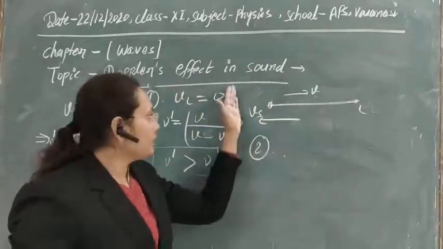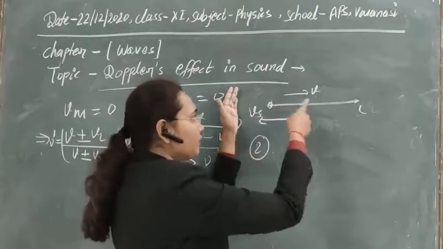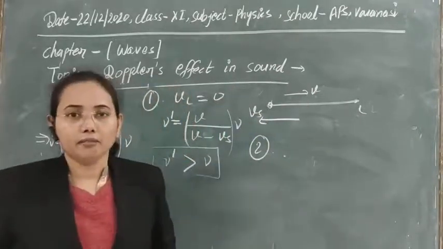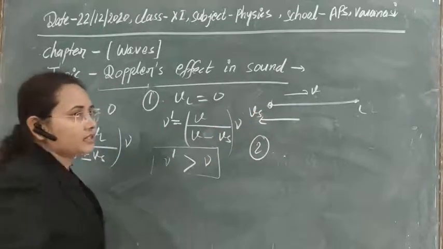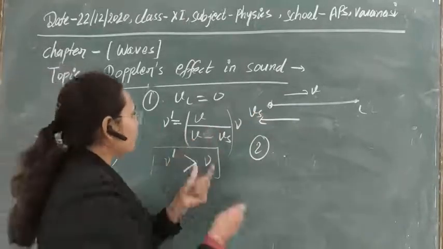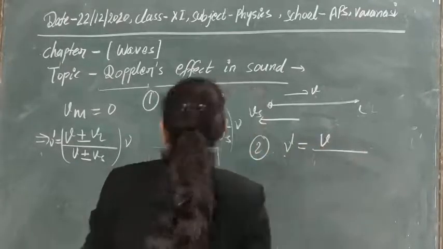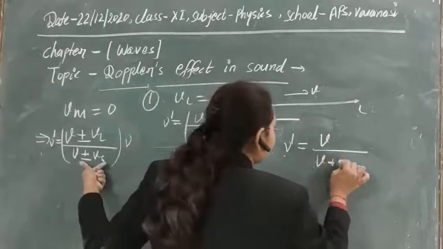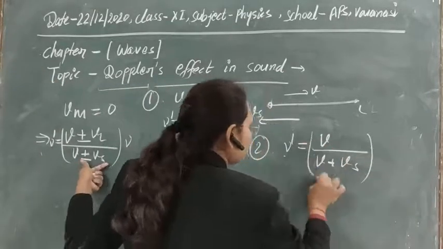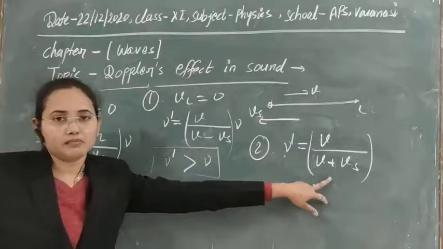This distance in 1 second will be equal to Vs. So the overall distance will be equal to V plus Vs. In this way you can understand the sign convention here. As VL is 0, the change is only in V plus Vs. So the reason is clear, I think there is no confusion why here it is plus.